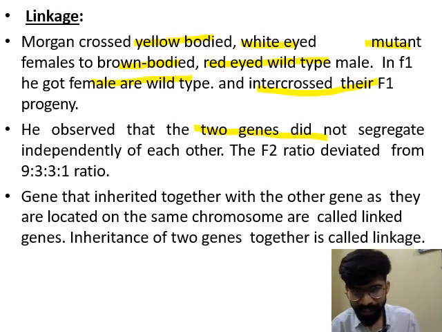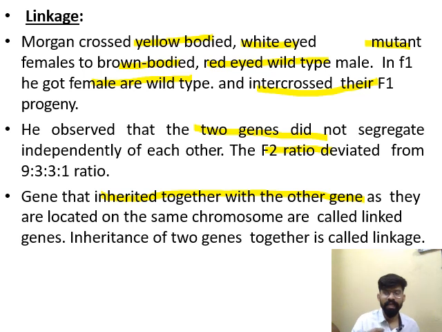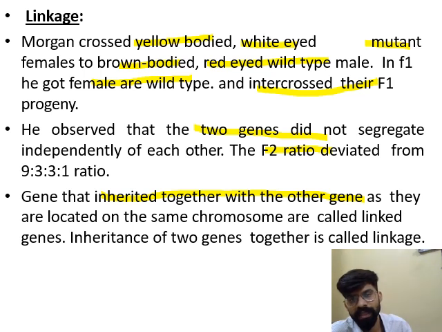If the two genes were segregating independently, the ratio would be 9:3:3:1. But these two genes do not separate, so the ratio deviates from the original one. Genes that are inherited together are located on the same chromosome. Genes that do not show independent assortment are known as linked genes, and inheritance of two genes together is called linkage.